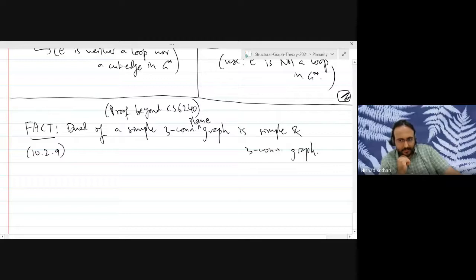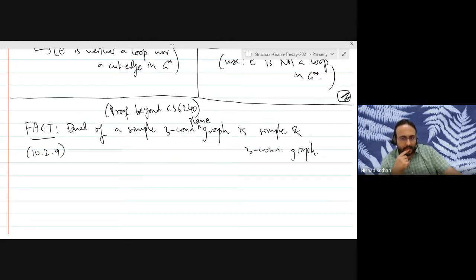Okay. Since you mentioned this, I will mention another related point: in the case of simple three-connected plane graphs, the embedding is unique in some sense. I will define what I mean by unique embedding in the next lecture. We will start from there perhaps.